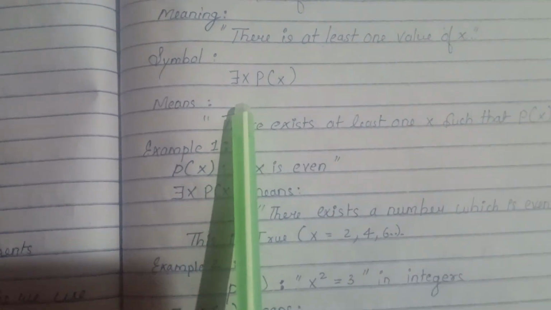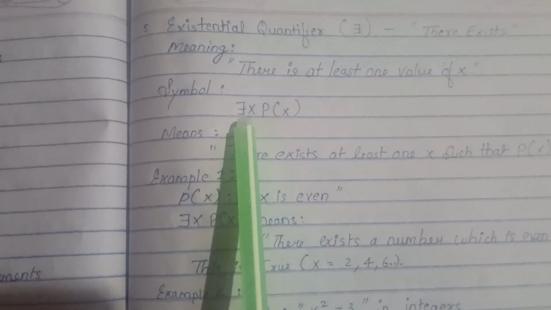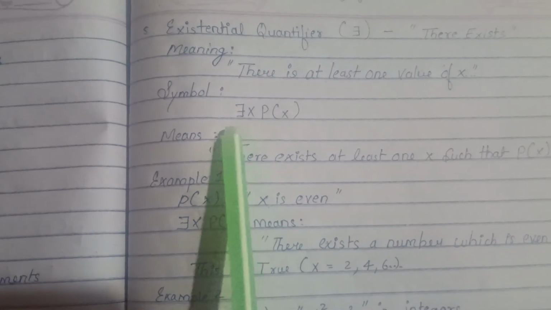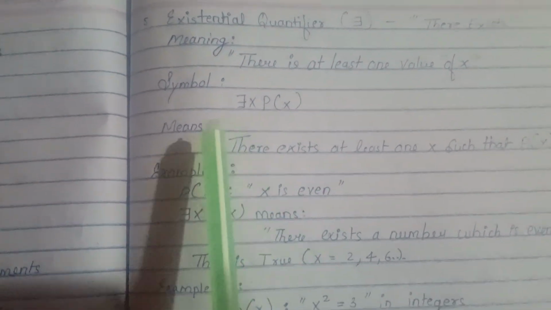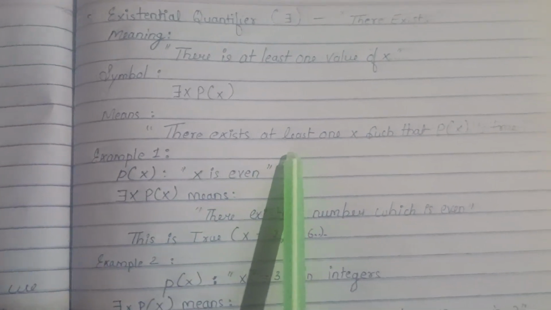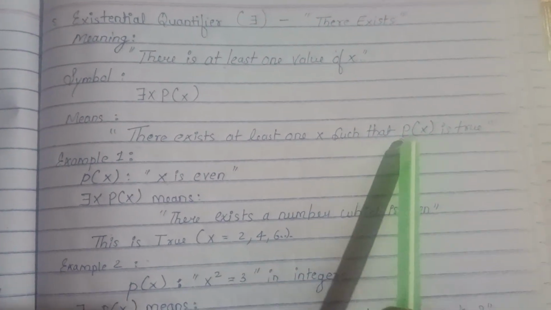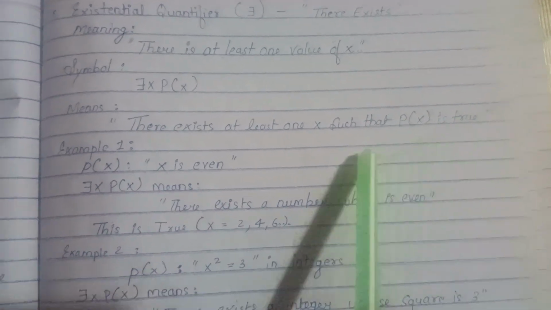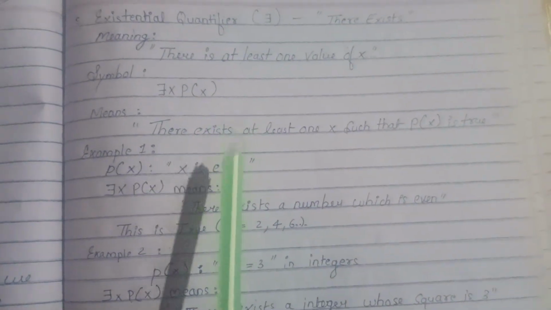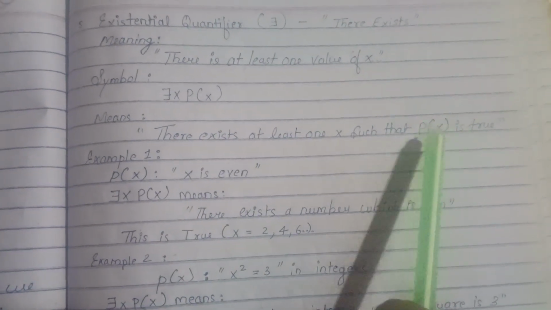So let's see. This is the symbol of exist. There exists, Px means there exists at least one x such that Px is true, right? There should be one x that exists, so that the Px is true. Let's see the example.